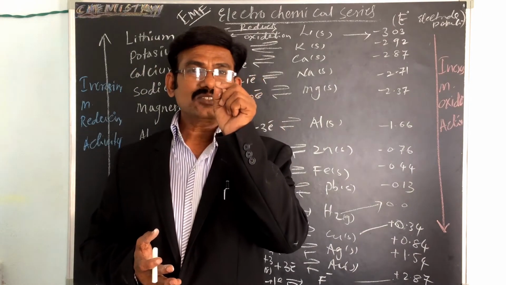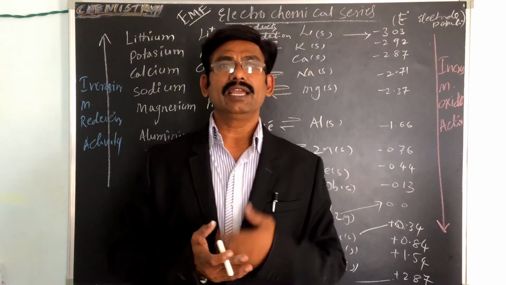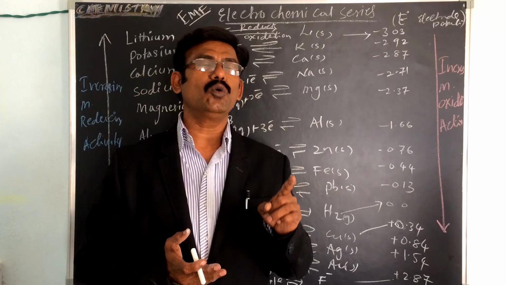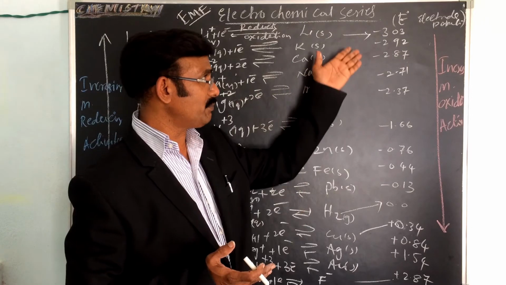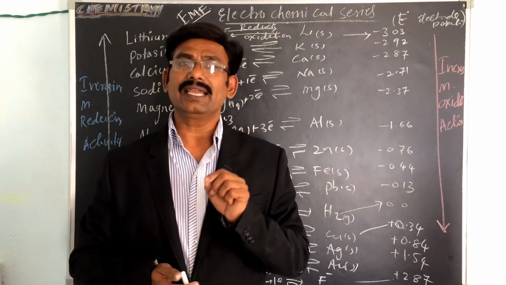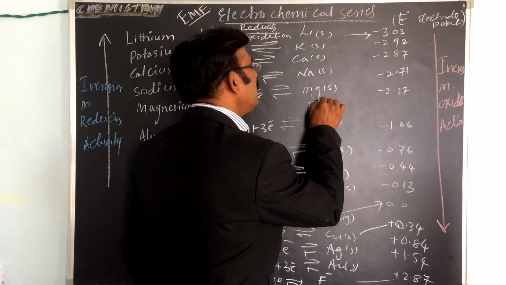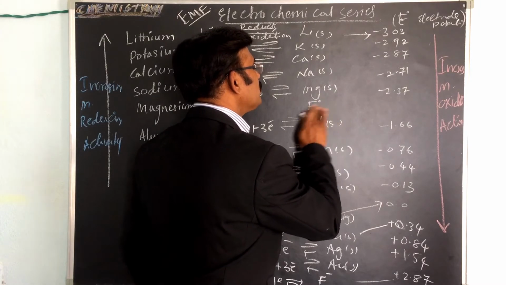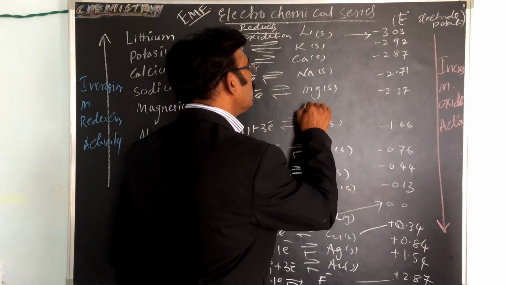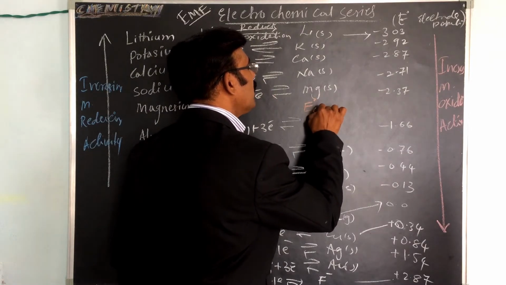The standard EMF of a cell can be calculated if the standard electrode potential values are known. From the examination point of view, they will give you all these things. So how can you calculate the standard E cell?